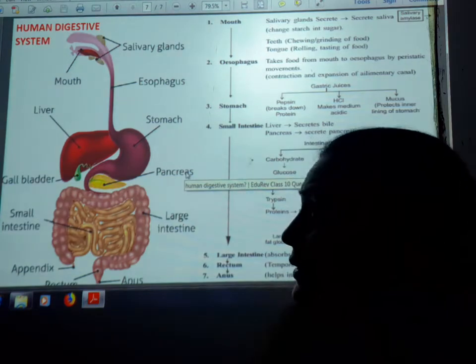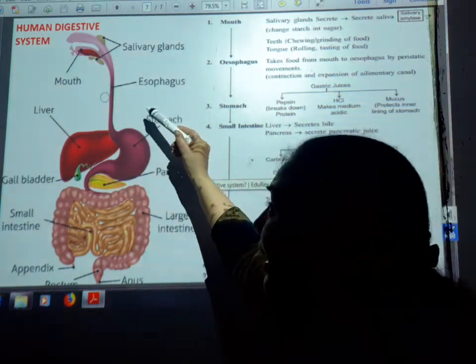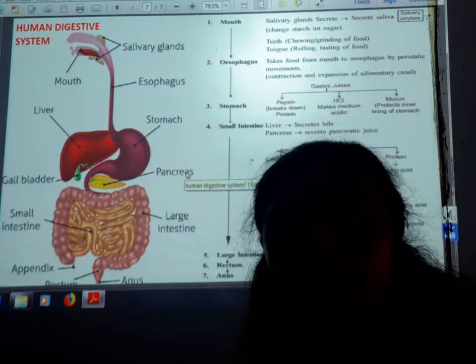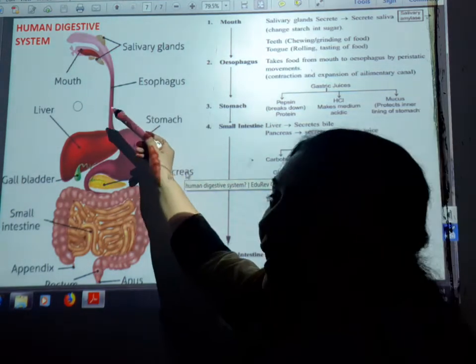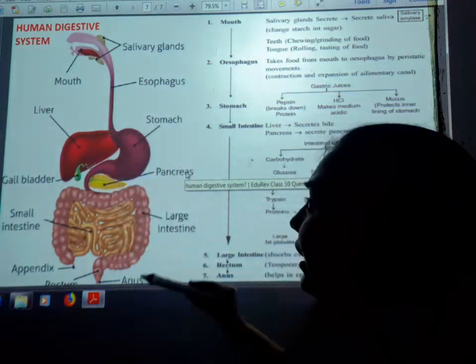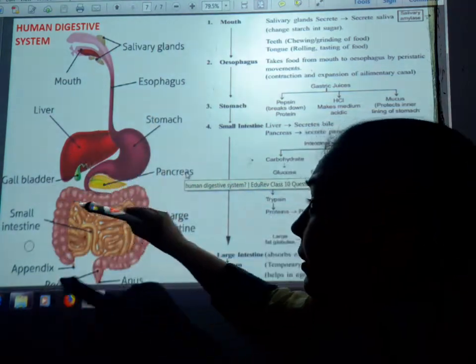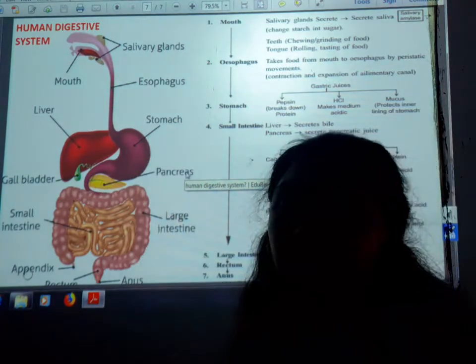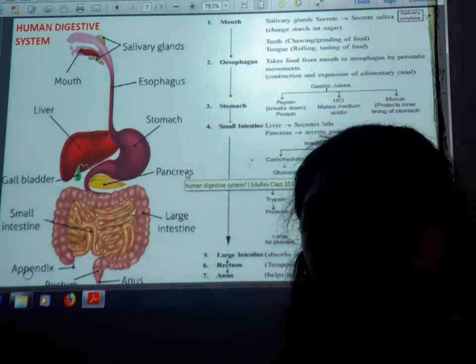Fine. So first, the mouth is connected with the esophagus or food pipe, which is also covered by mucus and some muscular cells. By the help of them, through contraction and expansion, the food moves into the J-shaped structure which is called the stomach.